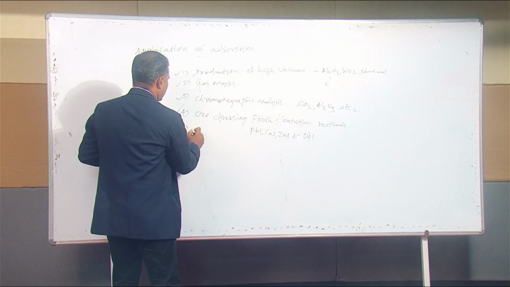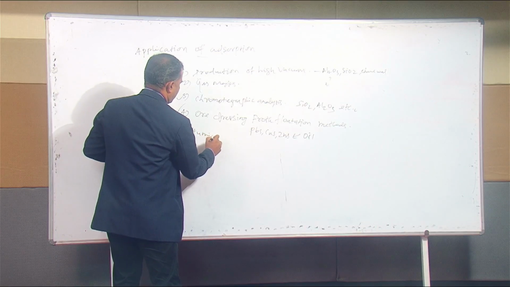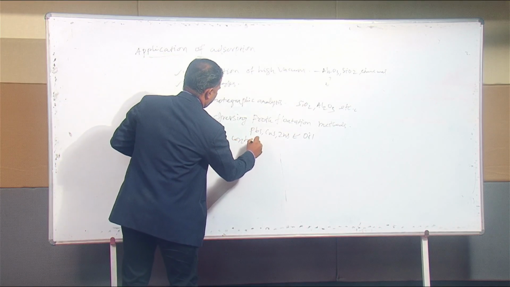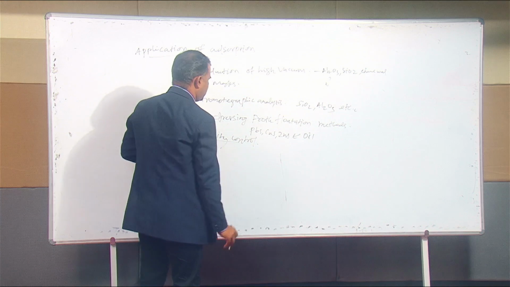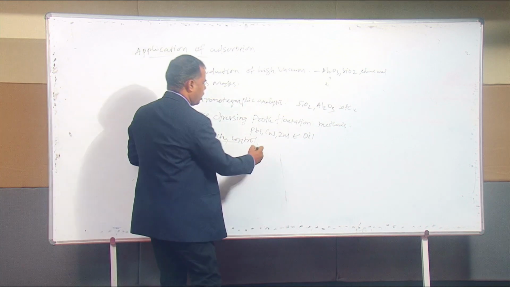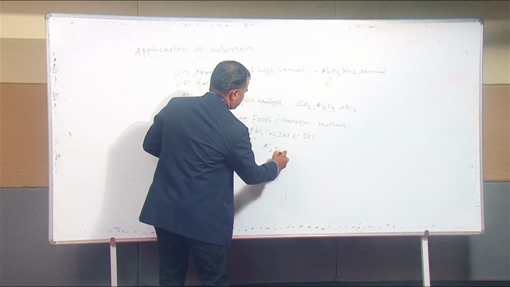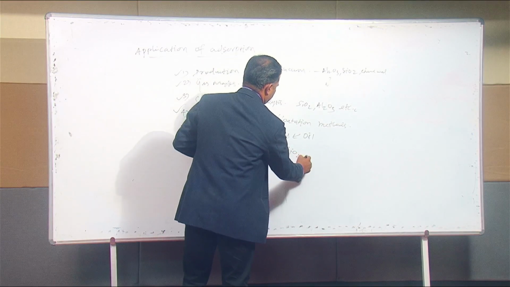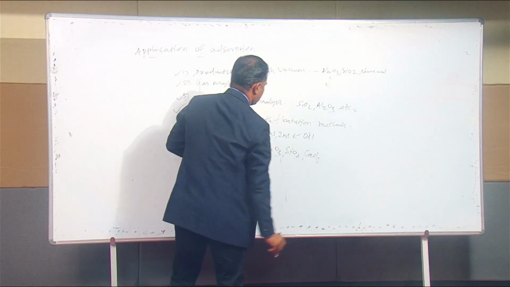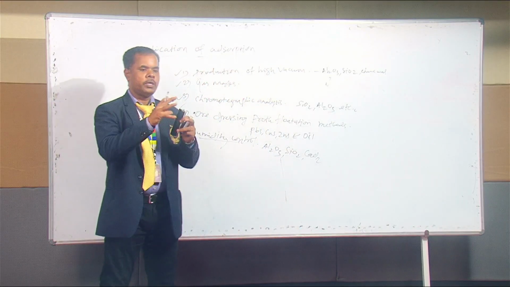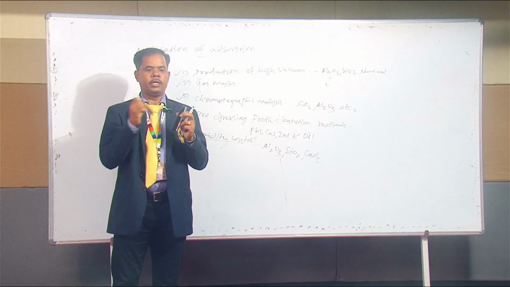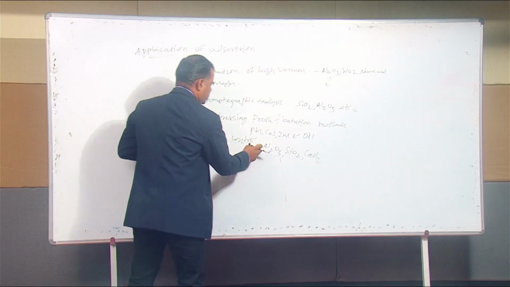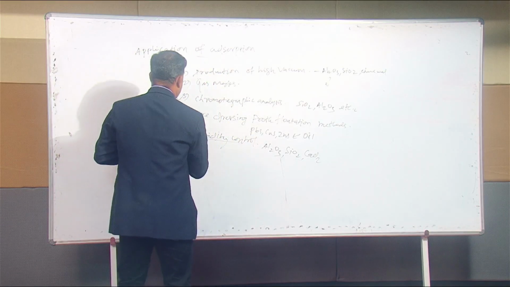Then fifth one, humidity control. These humidities are easily controlled by adding alumina Al2O3, silica SiO2 or calcium chloride. These substances are mainly used to control the excess amount of humidity present in the room. So that is humidity control. It also involves the same adsorption process.